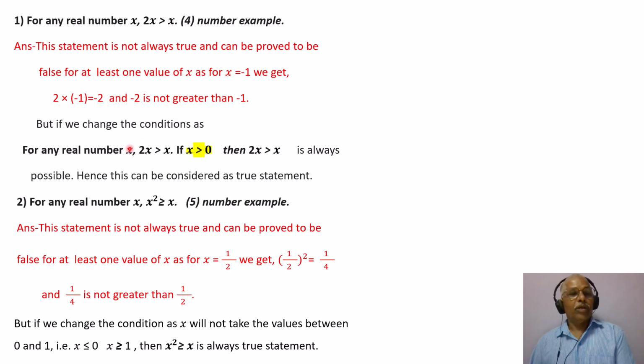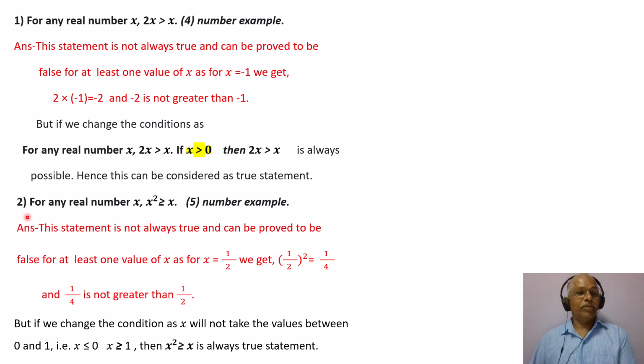But if we change the condition, for any real value of x, 2x is greater than x if x is greater than 0, then 2x is greater than x is always possible. Hence, this can be considered a true statement.